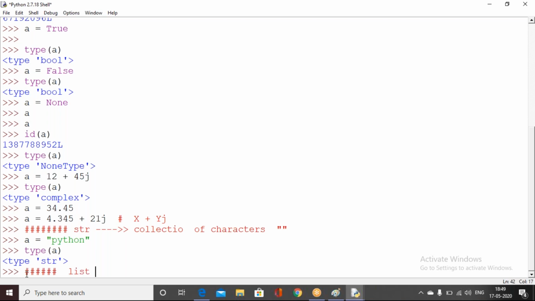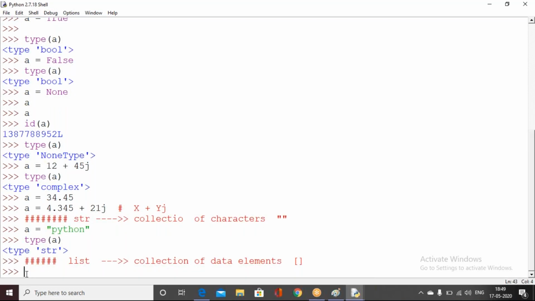Now let me go for understanding the list data type. The list data type is also used for a collection of data elements, within square brackets.